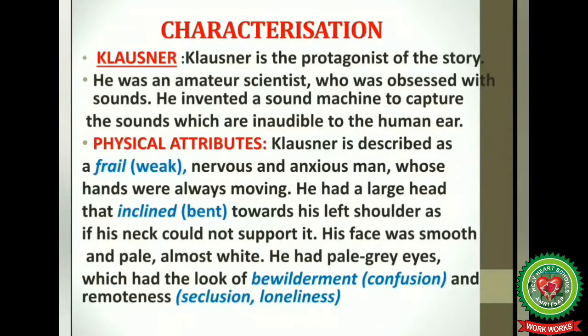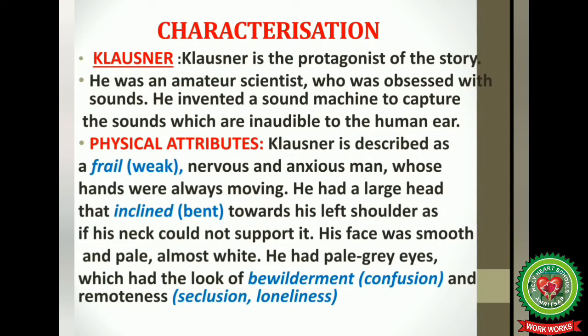So here children, actually Closeness is described as a very weak and eager man. His hands were always moving because he always remains nervous. He had a large head but always bent towards his left shoulder, and his face was pale, almost white. And he had pale grey eyes which had the look of total confusion and loneliness.